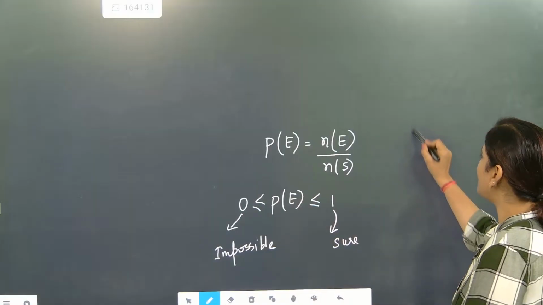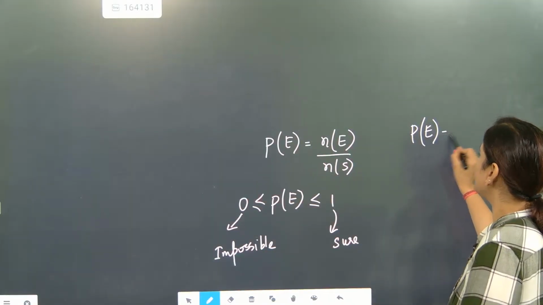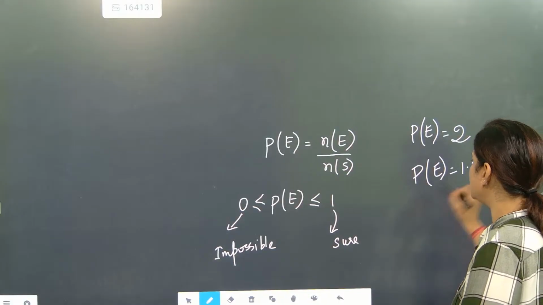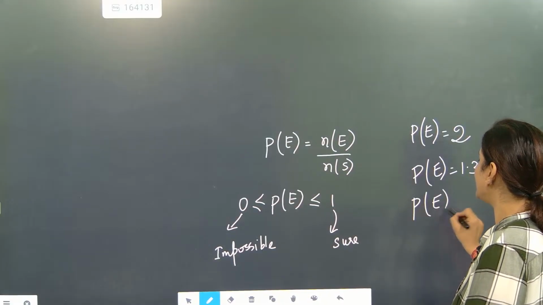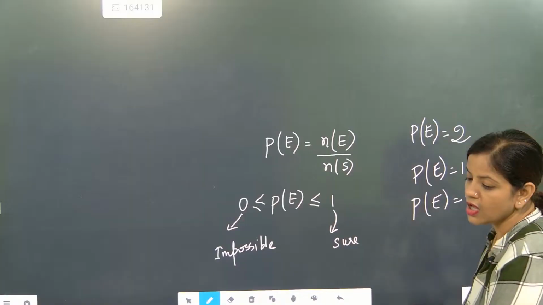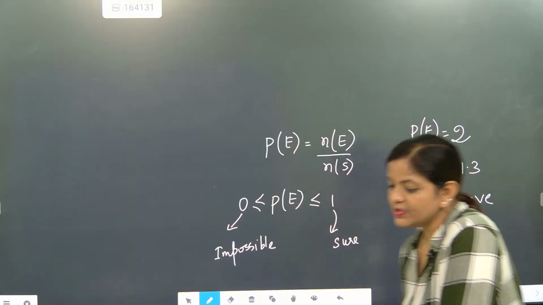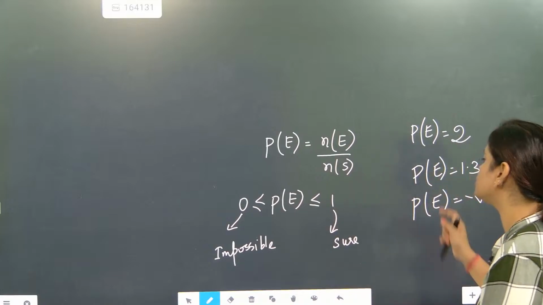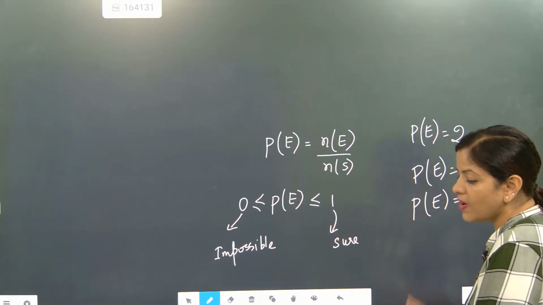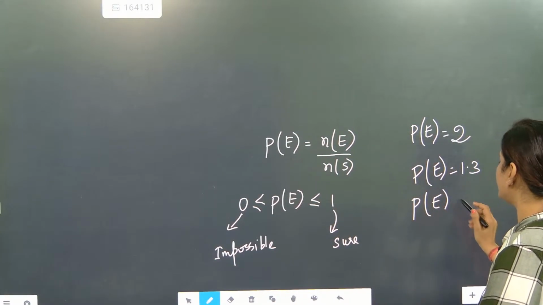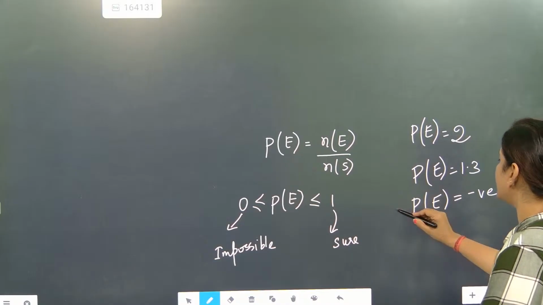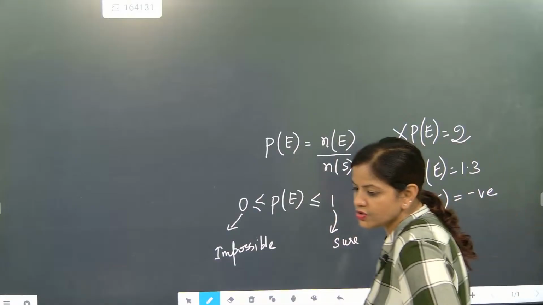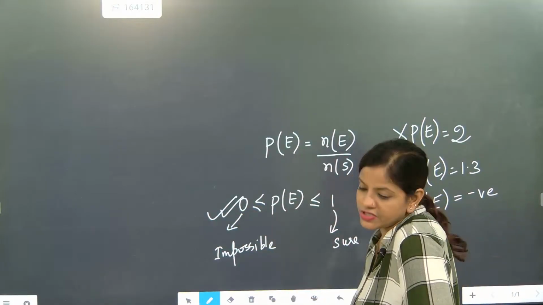Understood? So a probability answer can never be 2, or 1.3. A probability answer can never be negative. Understood? Because their value lies between 0 and 1. The fraction should never exceed 1. It should always come between 0 and 1. This is one very important part. Can the probability answer be negative? No, all these three are not possible. Understood? So the value always lies between 0 and 1.